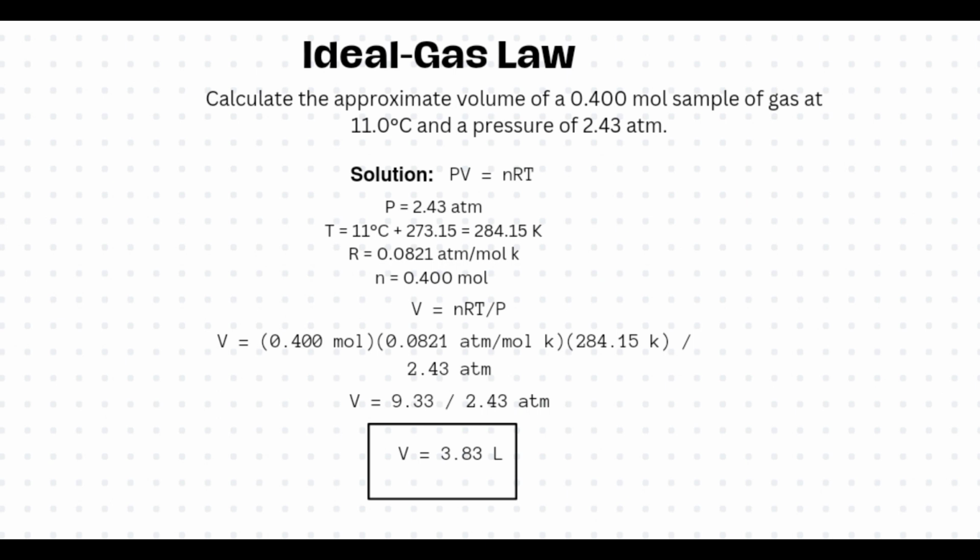But we should convert it to Kelvin, so we will add 273.15. Then it will be 284.15. The missing variable is the volume. To solve for it, we will use the formula PV equals nRT. Then it would be V equals nRT over P. Write out the givens: 0.400 mole times 0.0821 atm·L/(mol·K) times 284.15 K. It will be 9.33 over 2.43, which is the pressure. The volume equals 3.83 liters.